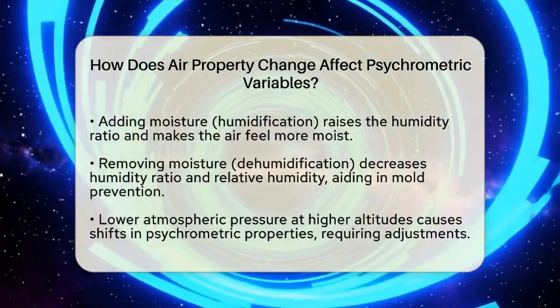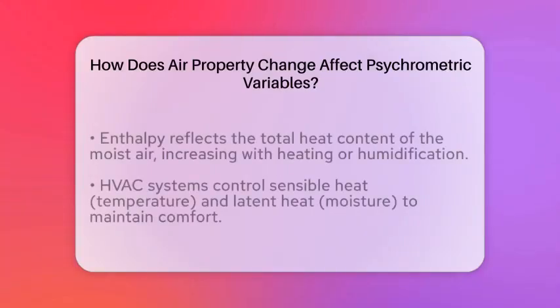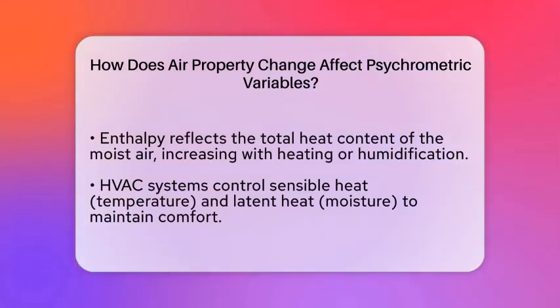At higher altitudes where atmospheric pressure is lower, air density decreases, and the psychrometric properties shift. Most charts assume sea level pressure, so adjustments are needed for accurate calculations at different elevations.